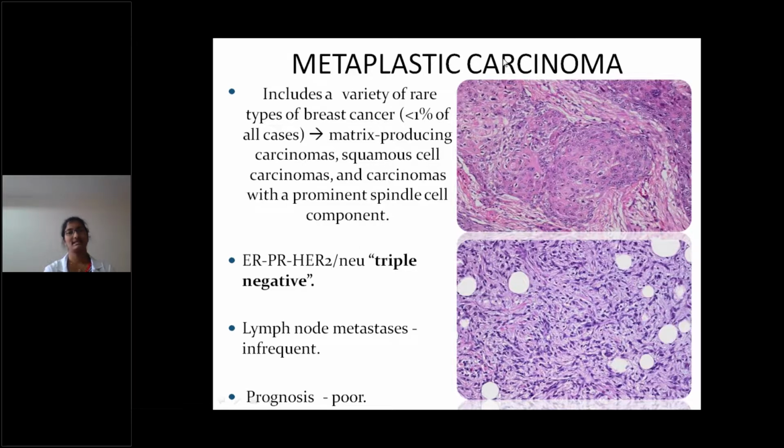And another one is metaplastic carcinoma. This includes a variety of rare types of breast cancer: matrix producing carcinomas, squamous cell carcinomas, and carcinomas with a prominent spindle cell component. All these variants are seen in metaplastic carcinoma. Here we can see keratin pearls, this is the squamous component. This is the spindle cell component, or matrix producing carcinoma. These are all the components in metaplastic carcinoma, and this is a HER2, PR, ER triple negative carcinoma. Lymph node metastasis is infrequent and prognosis is poor.